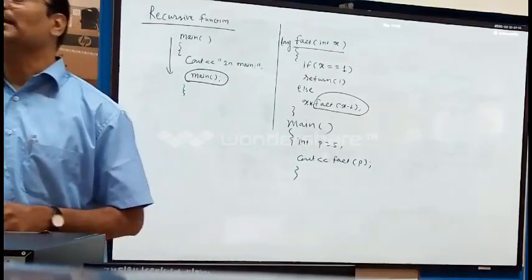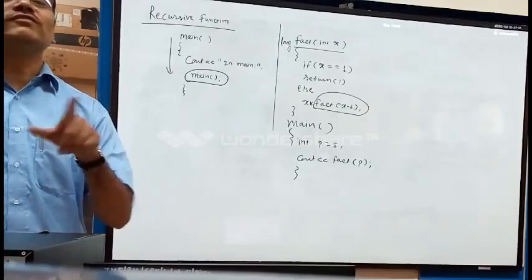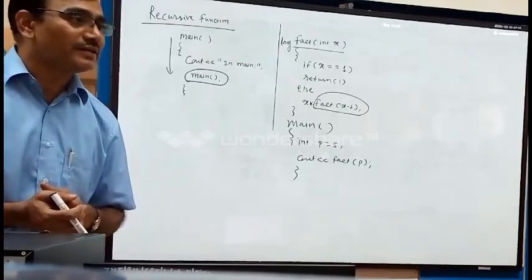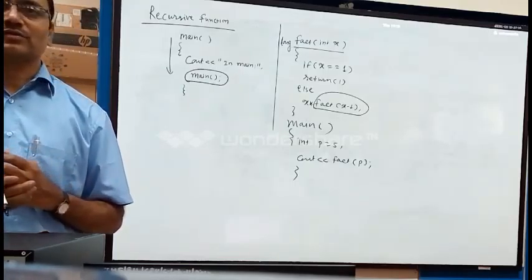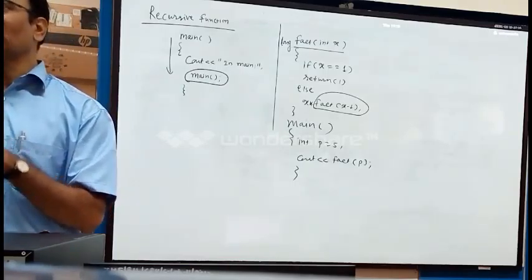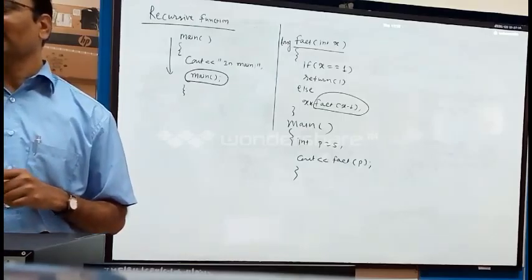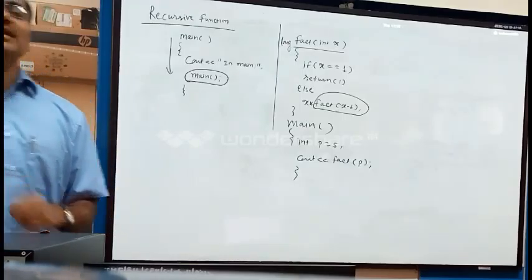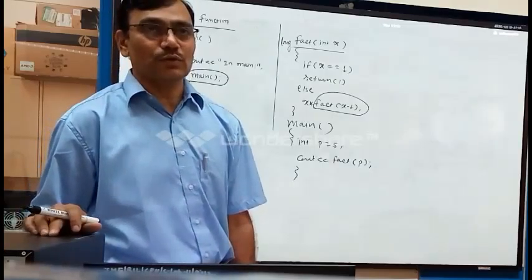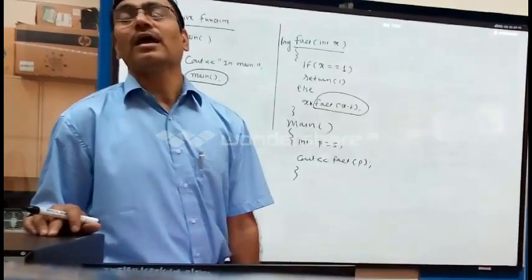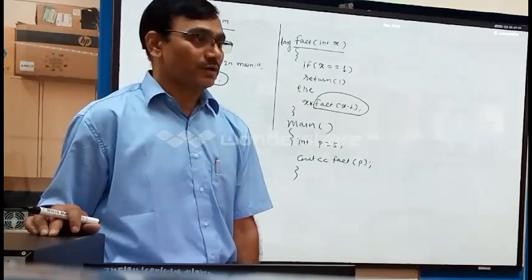Otherwise, if more than one function matches at the same time, it is called ambiguity. If the same function is matching more than once, then there is ambiguity. So you have to avoid ambiguity when handling function overloading.